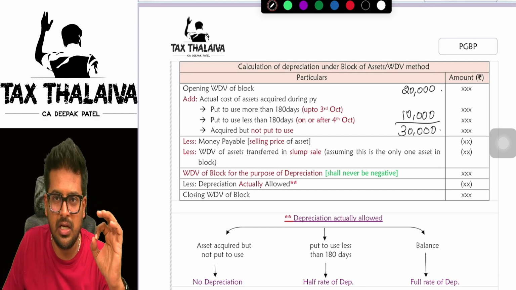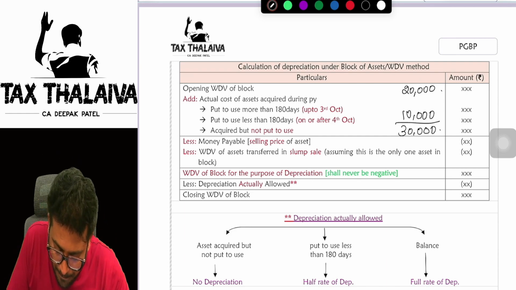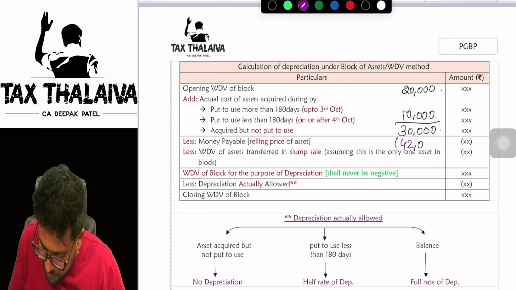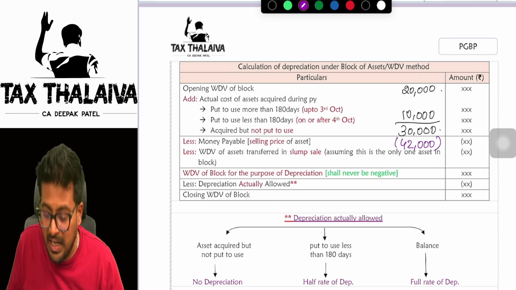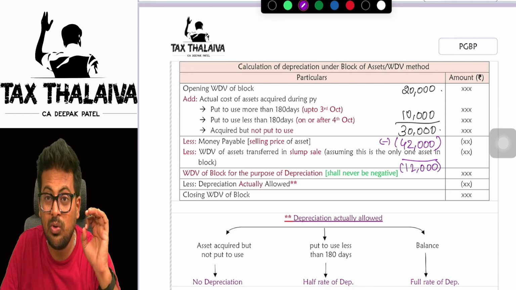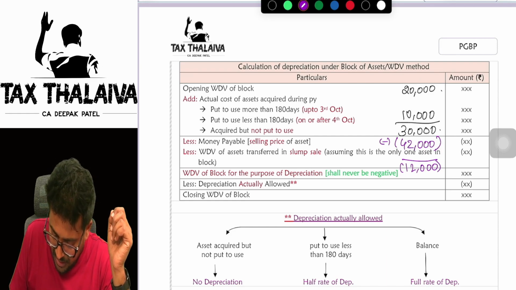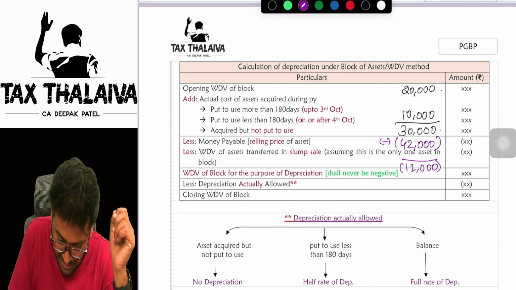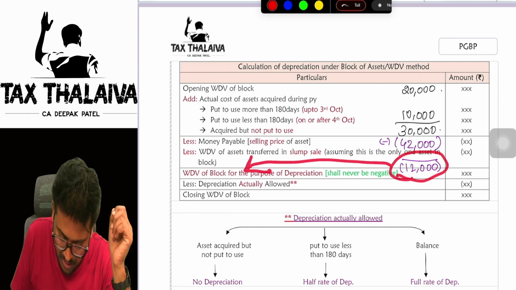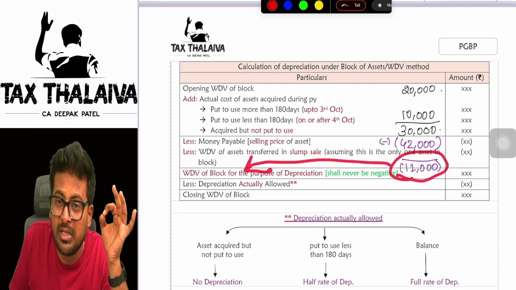Opening WDV of the block was 20,000. You purchased assets worth 10,000 during the year. So 30,000 is the total. Let's say you sold a few assets during the year for 42,000. What is the amount you will get if you reduce this 42,000? Negative 12,000 you will get. But what is this negative 12,000 representing? It represents the WDV of the block for the purpose of depreciation.